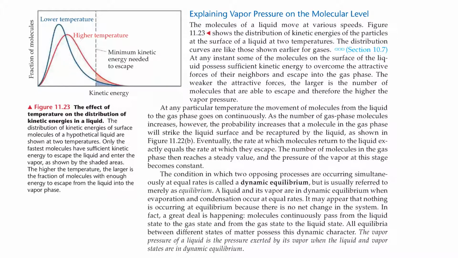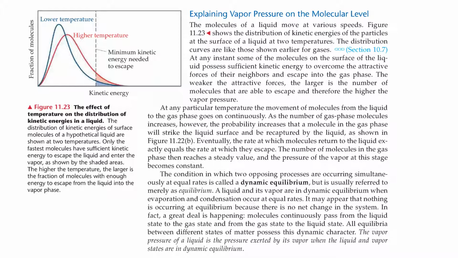As the number of gas phase molecules increases, however, the probability increases that a molecule in the gas phase will strike the liquid surface and be recaptured by the liquid, as shown in Figure 11.22b. Eventually, the rate at which the molecules return to the liquid exactly equals the rate at which they escape. The number of molecules in the gas phase then reaches a steady value. The pressure of the vapor at this stage becomes constant.